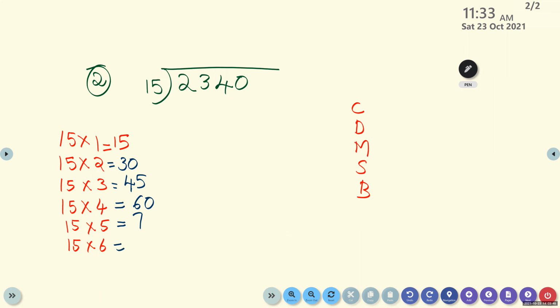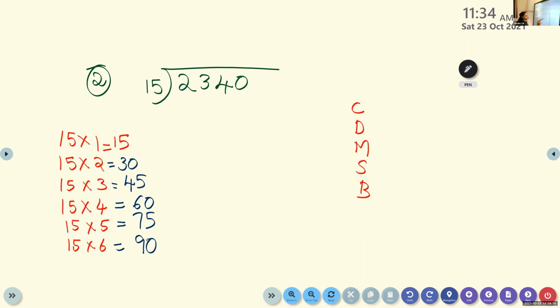75. 5 into 5 is 25, 2 is carry over. 5 into 1, 5 plus 2, 7. 75. What is 15 times 6? 90. Okay, so children, now please try to divide.